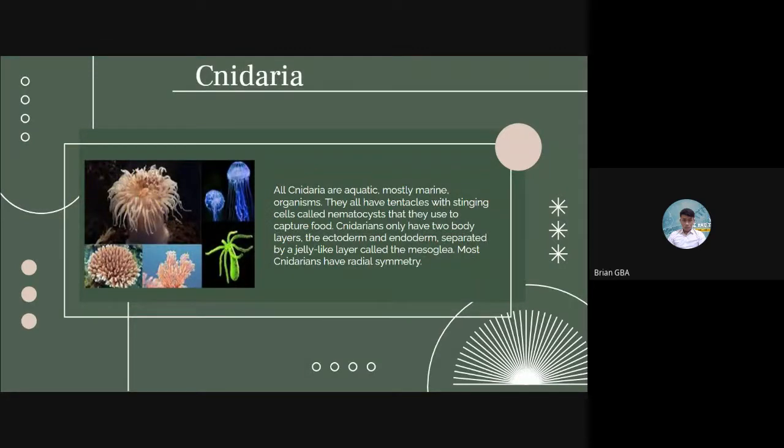Next, Cnidaria. All Cnidaria are aquatic, mostly marine organisms. They all have tentacles with stinging cells called nematocysts that they use to capture food. Cnidarians only have two body layers, the ectoderm and endoderm, separated by a jelly-like layer called the mesoglea. Most Cnidaria have radial symmetry.